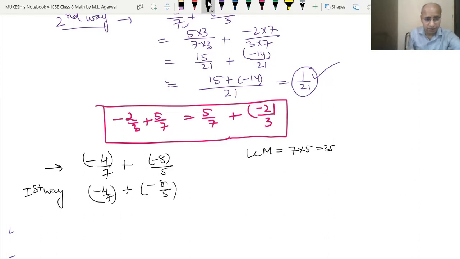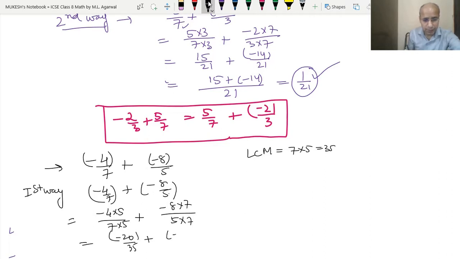The LCM is 35, so we multiply the 7 by 5, that means 4 into 5 upon 7 into 5. Then the plus sign. In the same way, to make it 35 we multiply both denominator and numerator by 7. So this became minus 20 upon 35 plus minus 56 upon 35.